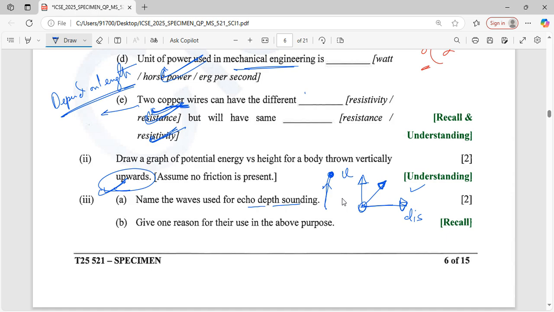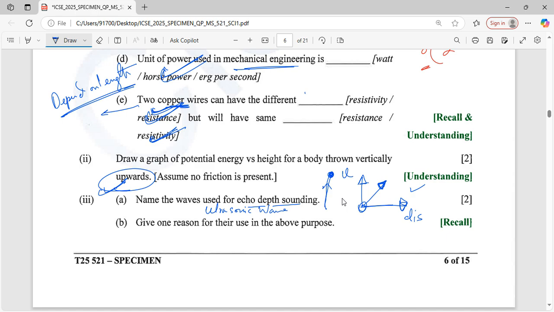Name the wave used in echo depth sounding. Okay, so here we use the ultrasonic wave. Ultrasonic wave.